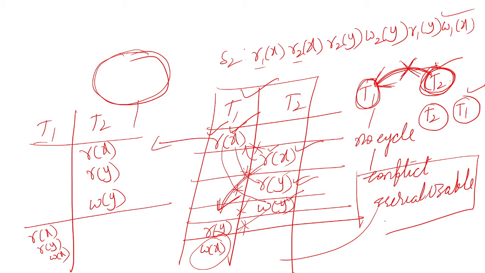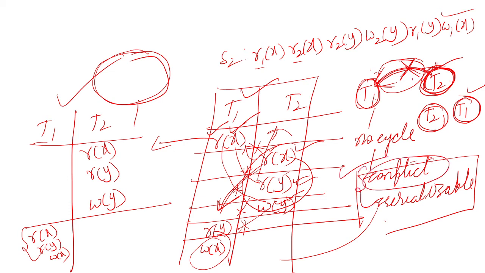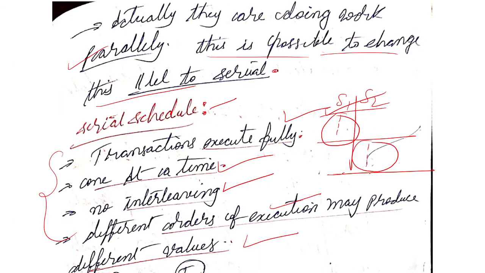From the precedence graph, whichever is not having incoming edges, that we have to do first. T2 we have to do first. Then after deleting this, T1 is also not having any incoming arrows, then T1 will execute. How to convert? All the operations of T2 we have to execute first because we are converting it into serial. Then after T2 we have to execute the operations from T1. This is conflict serializable.